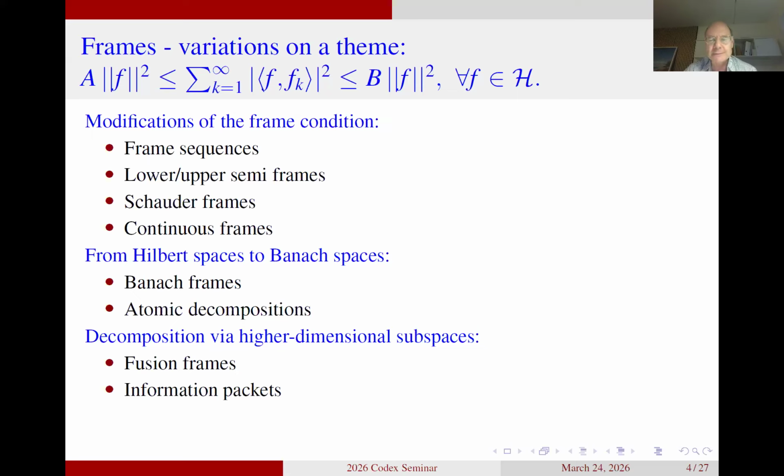I just want to mention the last step of generalization that comes in here. If you speak about fusion frames, you are representing elements in the space in terms of infinite sums of projections onto vector spaces. And you can hear already from the formulation that you are getting some operators into the game. What is going on with the so-called D-frames is that you're making decompositions in terms of a collection of operators. So again, this is a topic I'll not go into detail with, but it's also a theory that runs very parallel to standard frame theory.